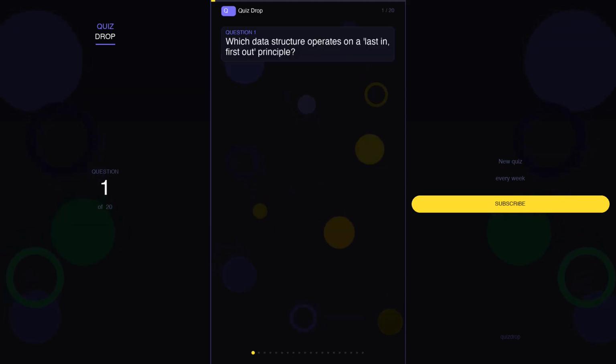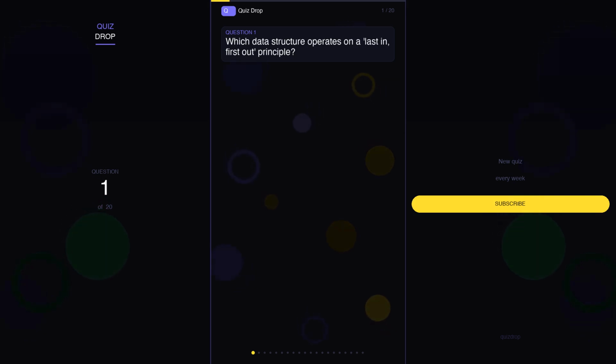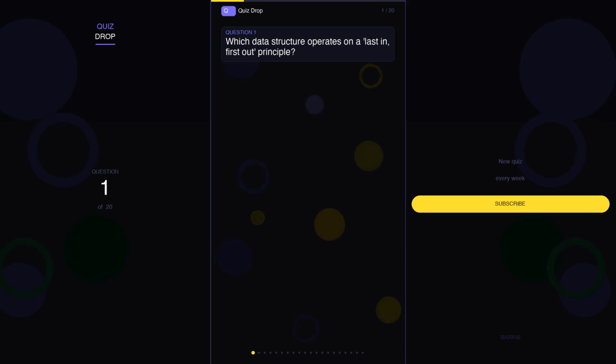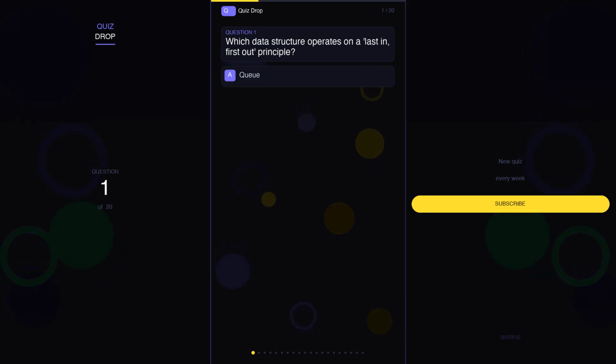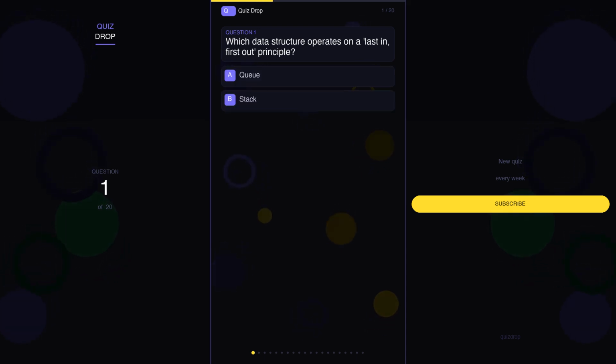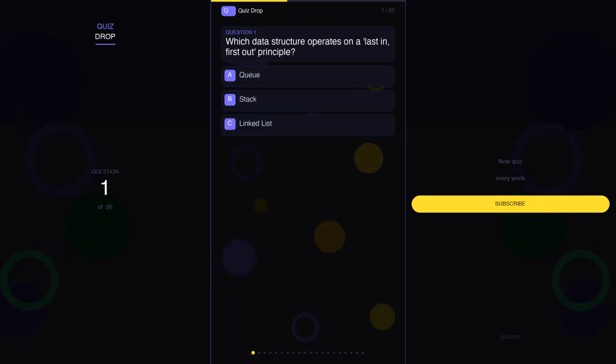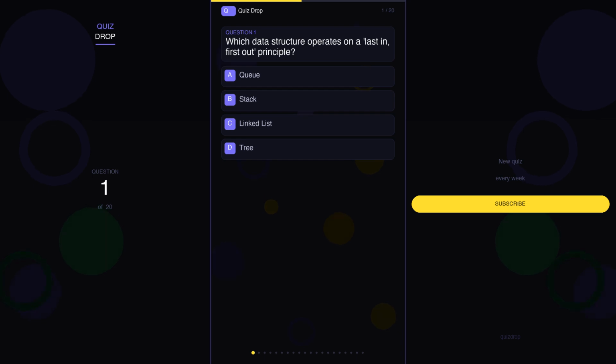Let's go. Question 1. Which data structure operates on a last-in, first-out principle? Your options are A. Queue, B. Stack, C. Linked list, D. Tree.